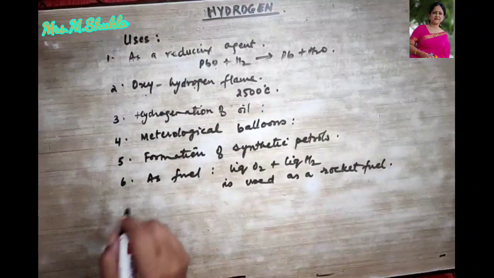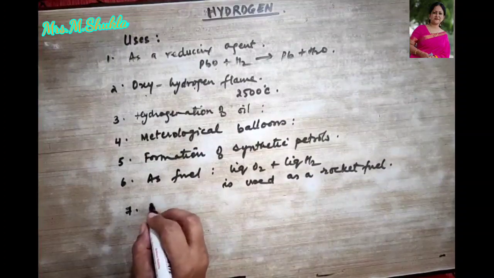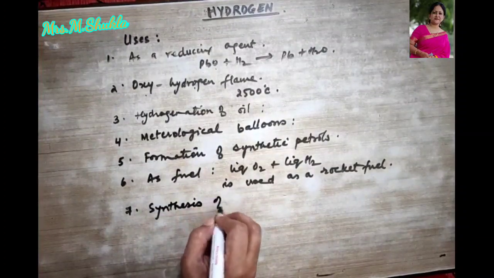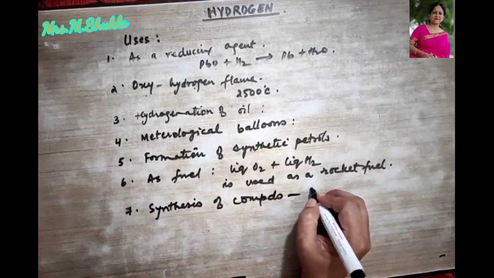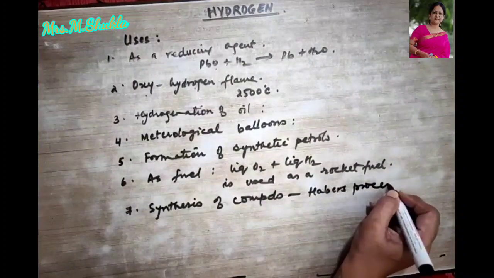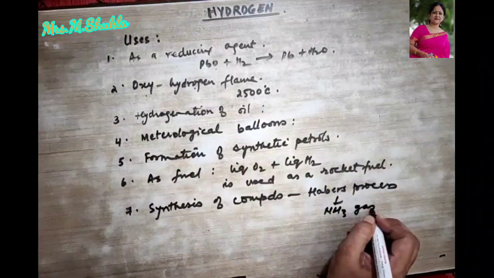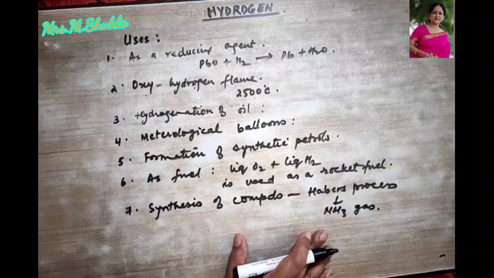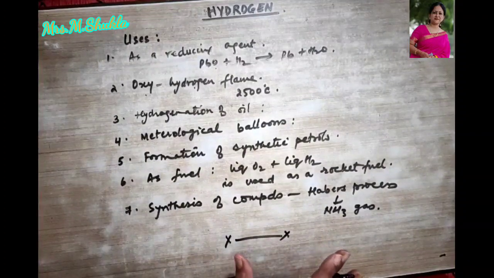Okay. Then it is also used for the synthesis of compounds, for example Haber's process. If you remember, what is Haber's process? For manufacture of ammonia gas, isn't it? So these are some of the uses of hydrogen, and with this we wind up the chapter. Thank you.